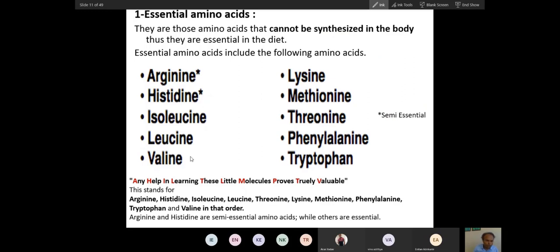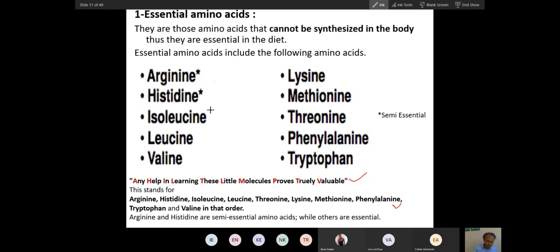So what are they? You can learn them through mnemonics. Here are mnemonics. If you prefer, you can go through these mnemonics. But telling mnemonics is not my job. My job is to make you understand. So that is what I will do.